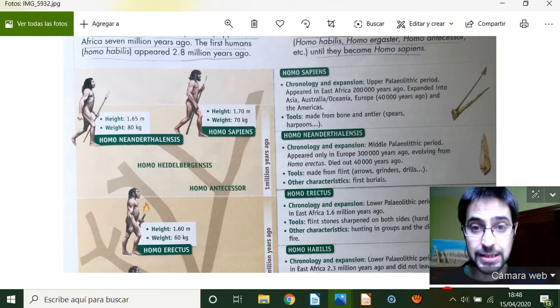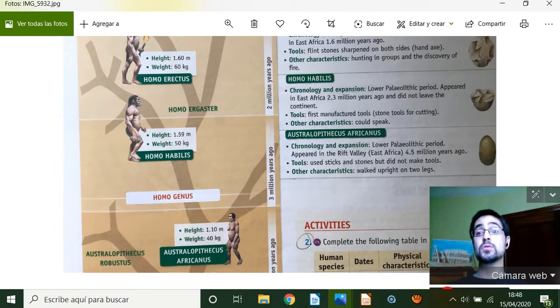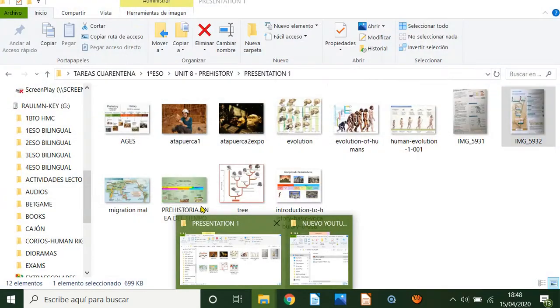Okay, so this is the evolution of humans. So study from your books, and we are going to see some interesting pictures.